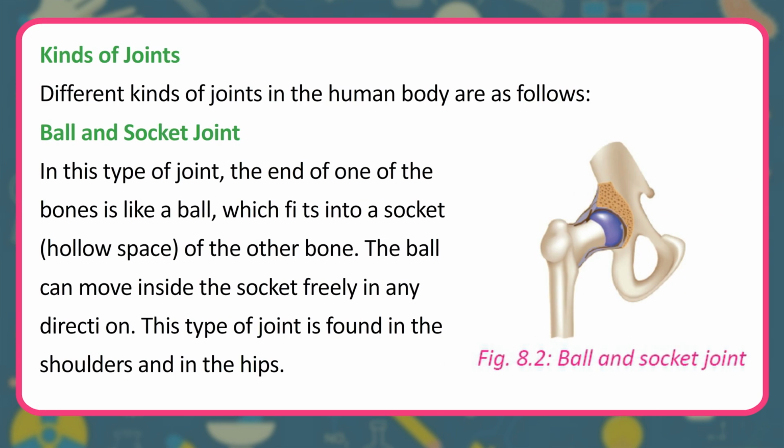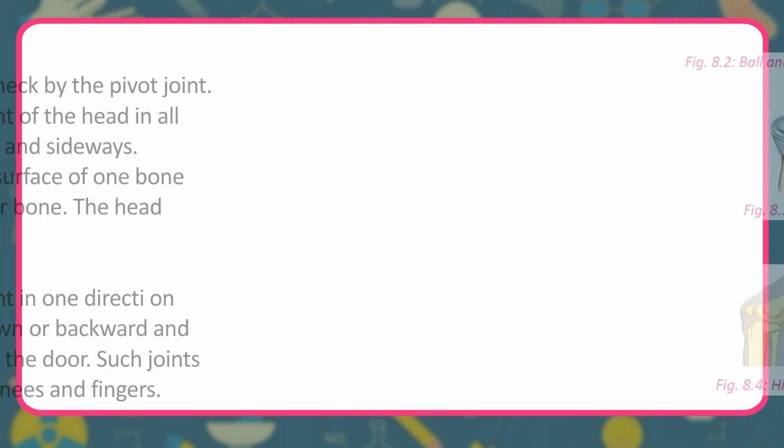Kinds of joints. Different kinds of joints in the human body are as follows. Ball and socket joint. In this type of joint, the end of one of the bones is like a ball, which fits into a socket, hollow space, of the other bone. The ball can move inside the socket freely in any direction. This type of joint is found in the shoulders and in the hips.